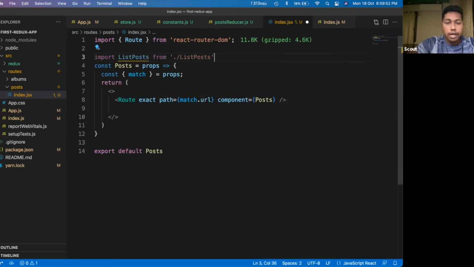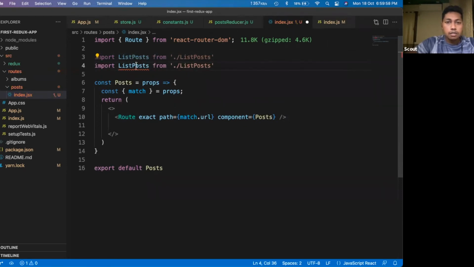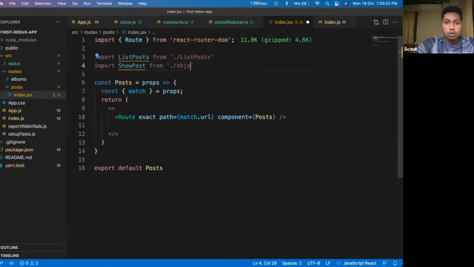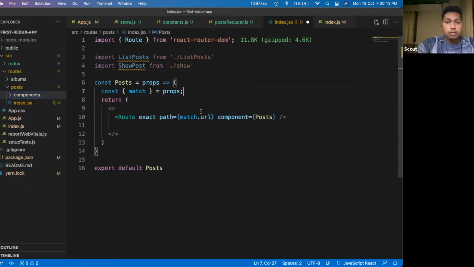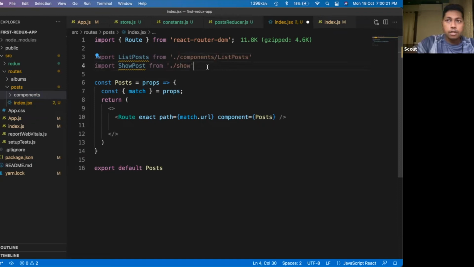I have not created this file yet, and in the other case, show post. I will create one folder called components, and take it from the components folder.